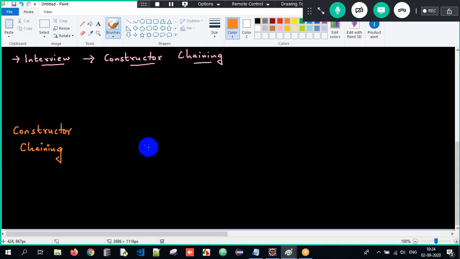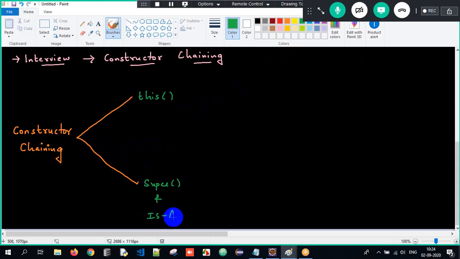This constructor chaining can happen in two ways. What are they? With the help of the this calling statement and with the help of the super calling statement and the is-a relationship. The this calling statement is used to invoke another constructor in the same class.